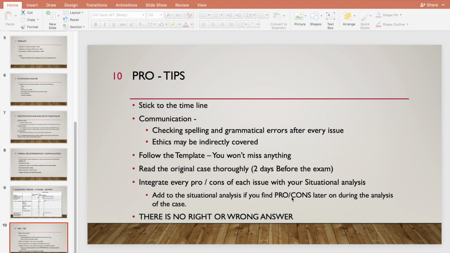Finally, there is again no right or wrong answer. You have to just write whatever makes sense logically and ethically, and I'm pretty sure you'll be able to do great.